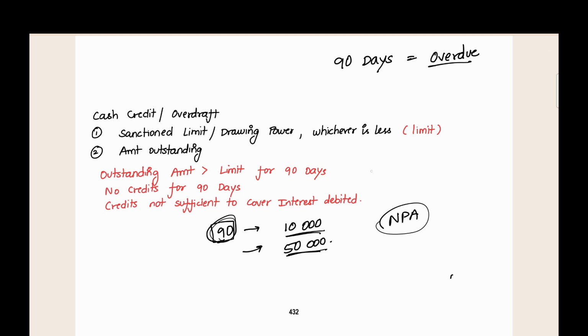And in this, if any one of these conditions is satisfied, the account will be called out of order. It will be said that the account is in out of order status. In that case also, you can classify it as NPA. If the amount is not paid, it is called overdue. If any condition is satisfied for cash credit or overdraft, it will be called out of order.